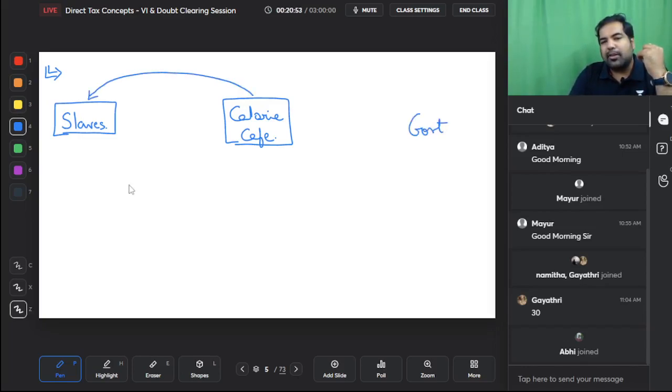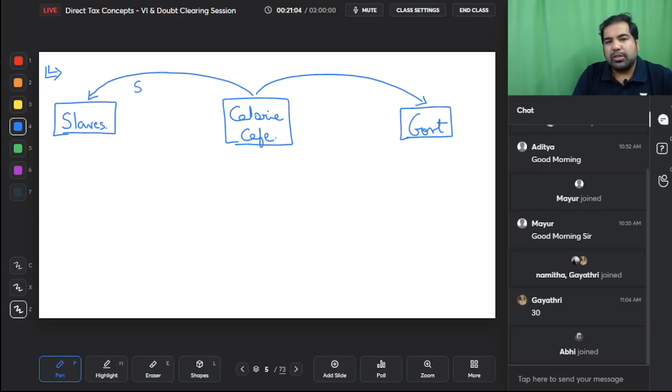While they pay them salary, the government says, listen, salary is taxable. Why should I wait for the next year for them to file their return? So while you pay them salary, why don't you also deduct TDS and pay to me? So this is salary and this is TDS. Alright. Now the section is section 192 for salaries. Very, very interesting section 192. This is the only or one or two only sections where if you pay salary, this is TDS on salary.